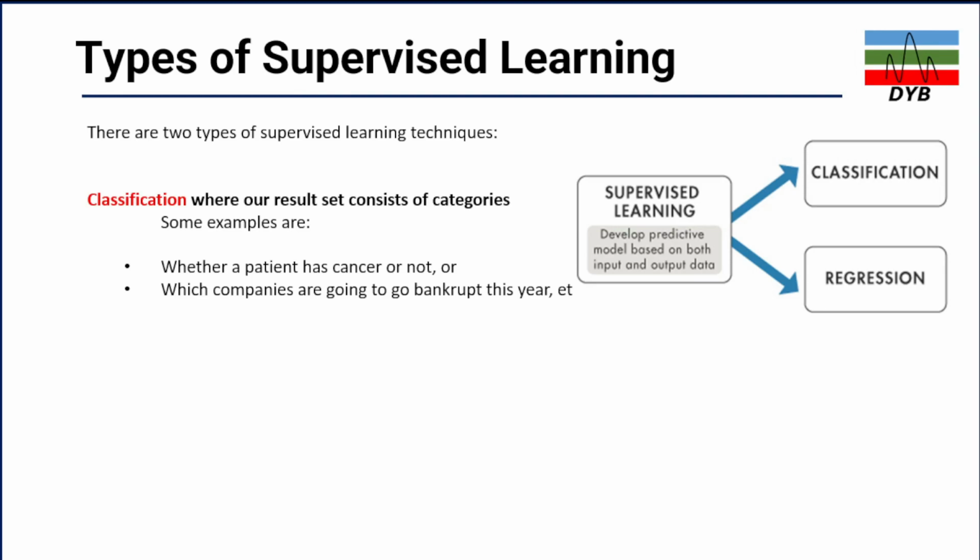If you're inserting the data of patients in a hospital, you have to put the information on whether the patient has cancer or not. So either yes or no. And sometimes you are looking at company data to find which company is going to go bankrupt this year, based on the information given to the machine.